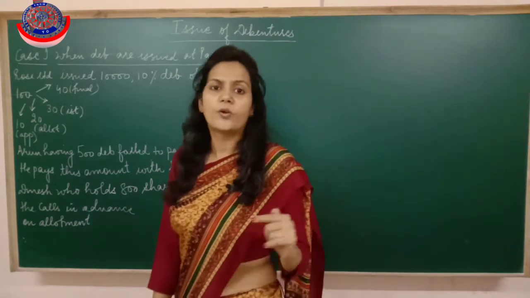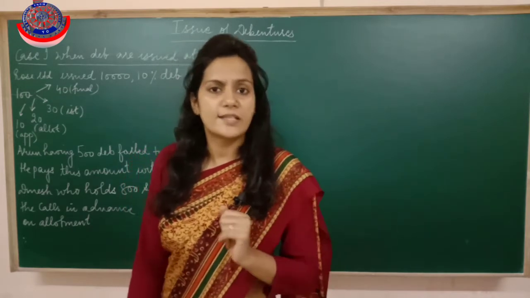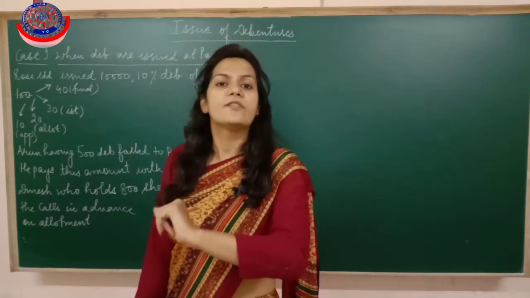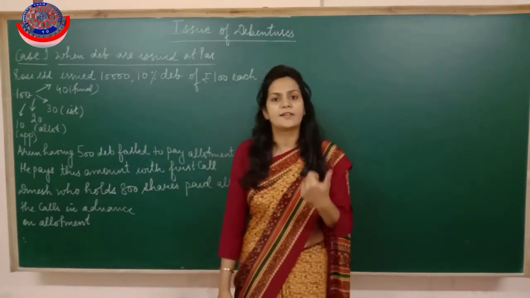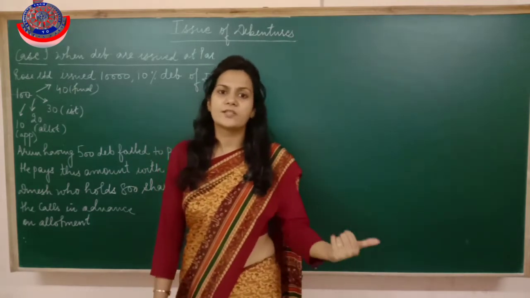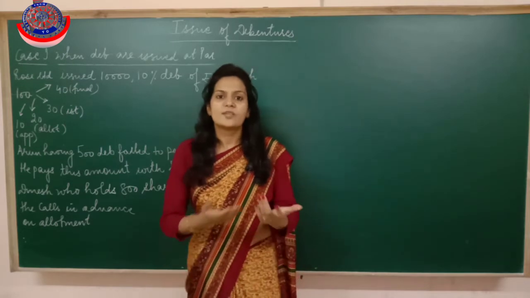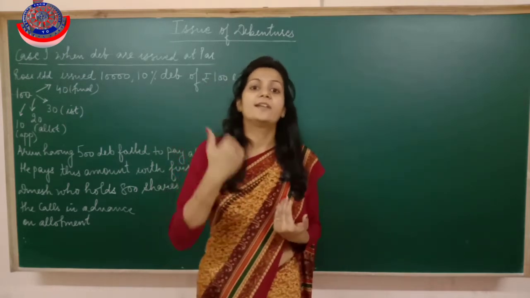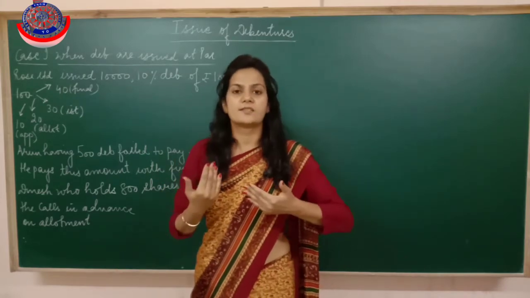Again, one important point of distinction between shares and debentures. You recollect, I'll tell you this thing, that shares were never issued at discount, but we generally issue debentures at discount also. Secondly, shares can be forfeited, debentures can't be forfeited. Got it? Why? Because debenture is a kind of loan. No, the lender can't refuse that I am not going to give you the payment. He is lending us. Fine.